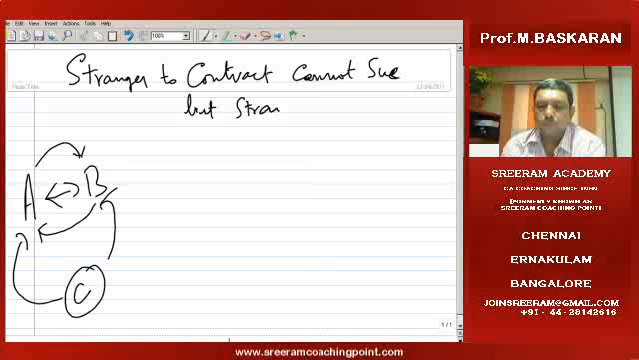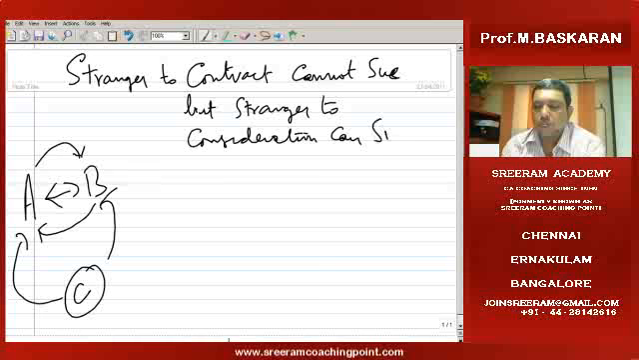stranger to consideration can sue. What does it mean? See, C, who is a stranger to the contract, there is a contract between A and B, promisor and promisee, but C, who is a total stranger, cannot file a case against A or B.